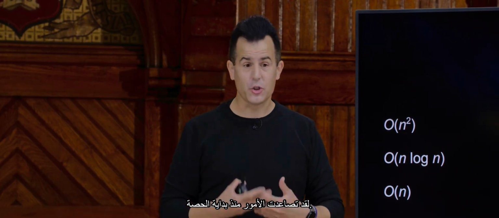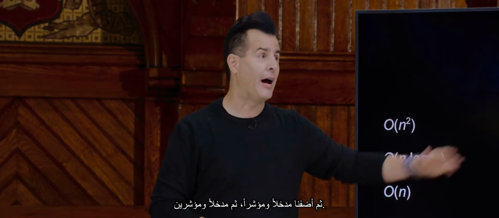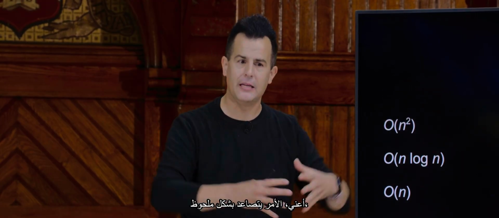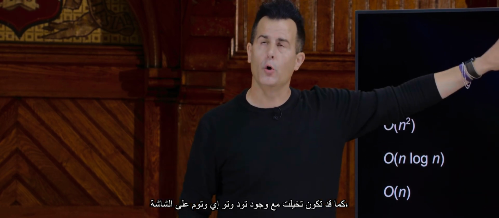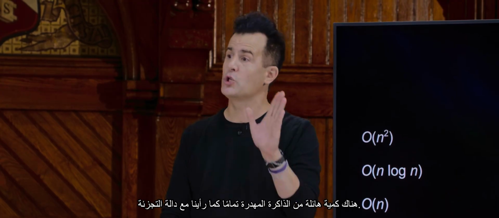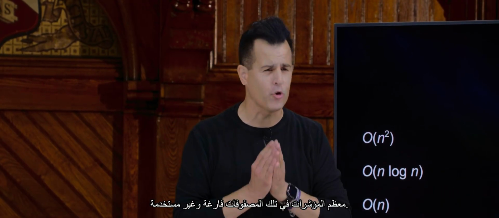Things have escalated since the start of class. We started with one int, then we added an int and a pointer, an int and 2 pointers. Now I'm proposing 26 pointers plus a Boolean or a data structure called person. I mean, it's escalating significantly. And the biggest catch with a try, as you might have imagined with Toad and Toadette and Tom on the screen, there's a huge amount of wasted memory, just as we saw with a hash function potentially. But that can be reined in, as you'll explore in the problem set.